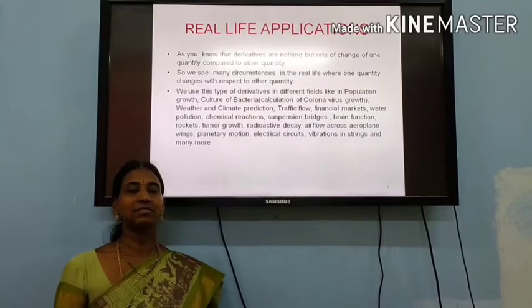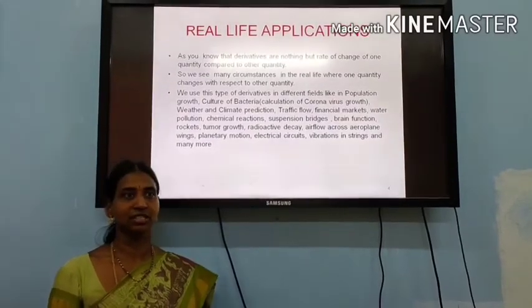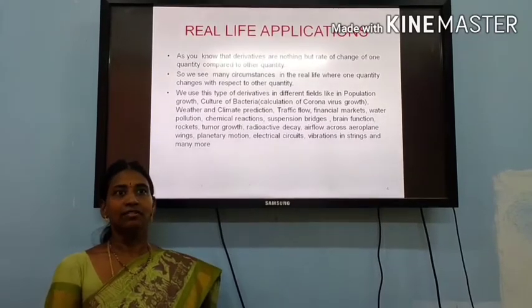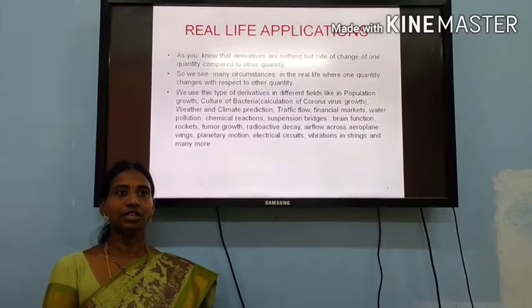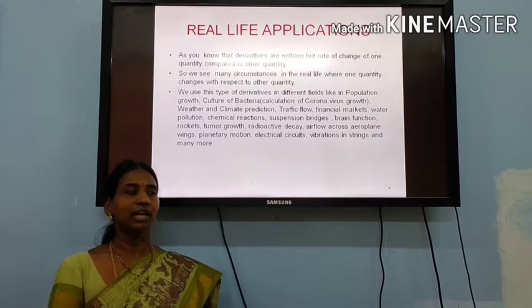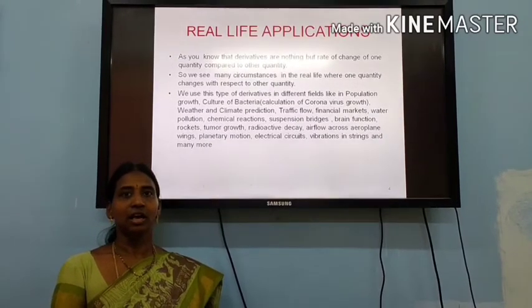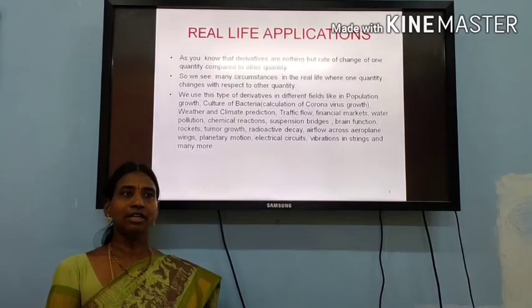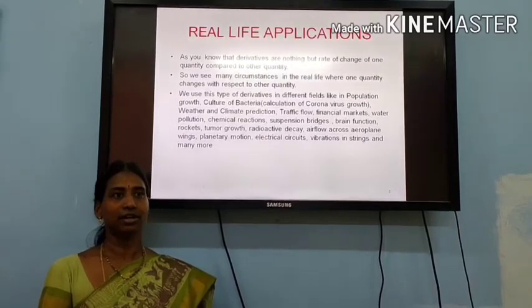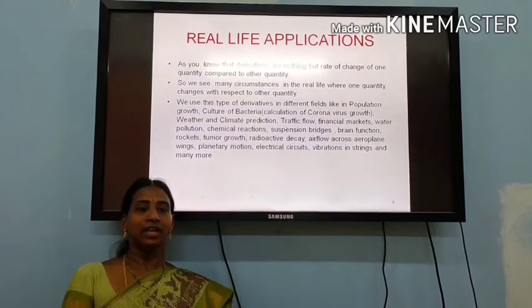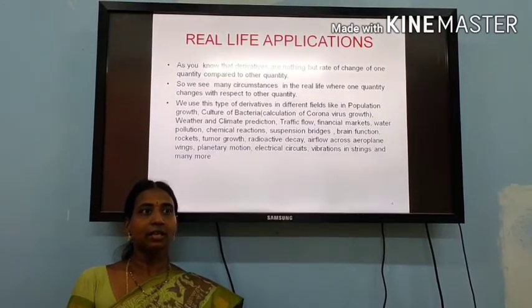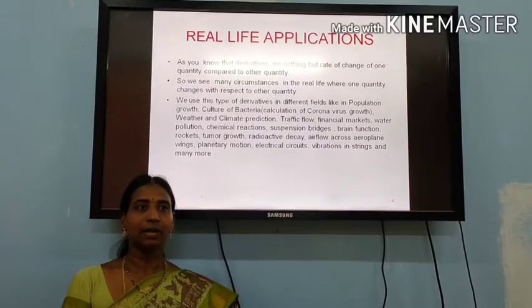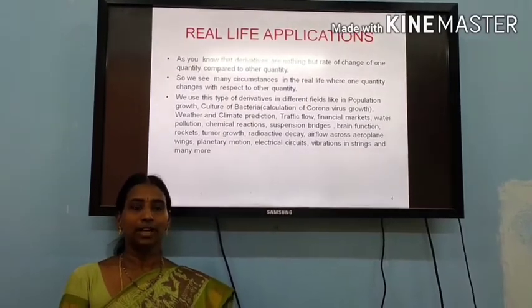What are the uses of this chapter, differential equations? In general you will observe that derivatives are nothing but the rate of change of one quantity compared to another quantity. In real life we see everywhere one quantity changes with respect to another quantity. We observe changes in quantities in population growth, culture of bacteria, weather and climatic prediction, traffic flow, financial